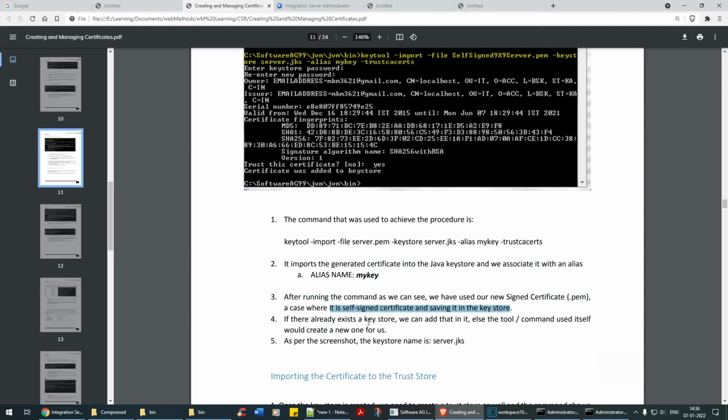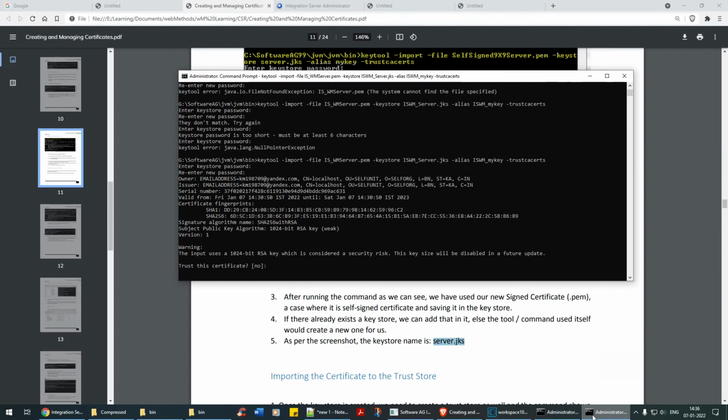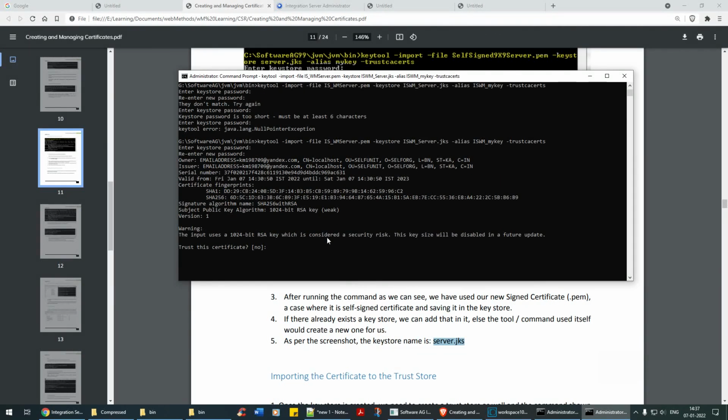If a key store already exists, we can add it to it, or else the tool command will create one for it. As per the screenshot, the server name server.jks is created. See, the certificate was added to the key store, and here it also asks whether to trust this certificate. I'll say yes, yes. Certificate added to key store.